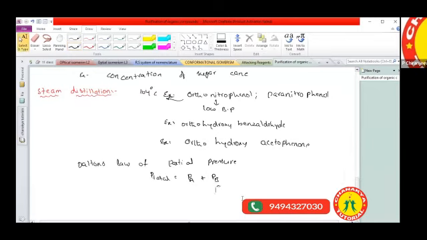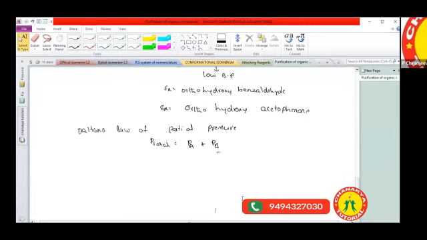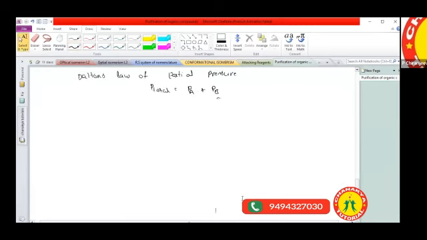So now you got the clarity, everyone. Next we will go for the solvent extraction method. What is the next method we are having here? Solvent extraction method.